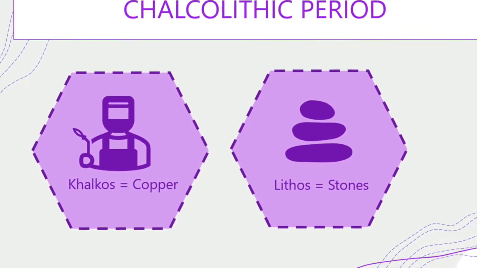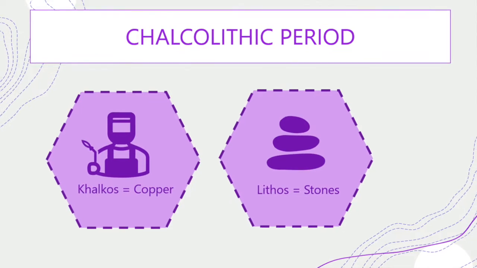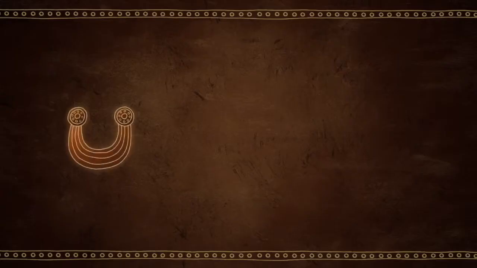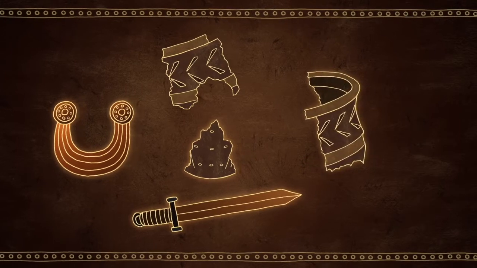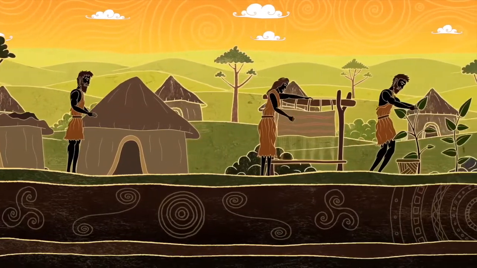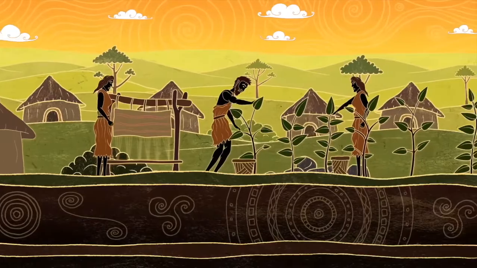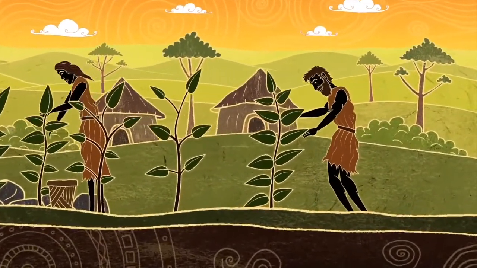The word Chalcolithic is derived from Greek, where chalco means copper and lithos means stone. It is an era of copper and stone tools which marked the beginning of the Metal Age. In the context of the Indian subcontinent, this culture was mainly seen in the pre-Harappan phase, but at many places it extended up to the post-Harappan phase too.